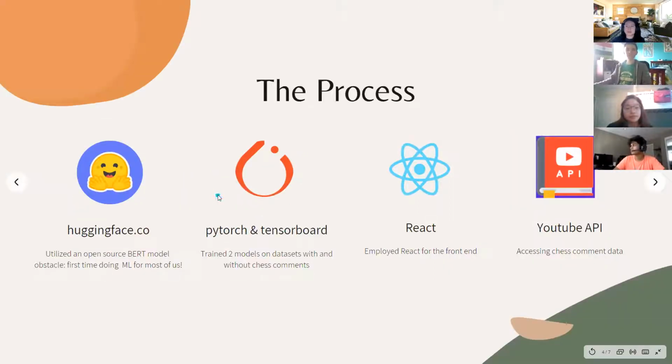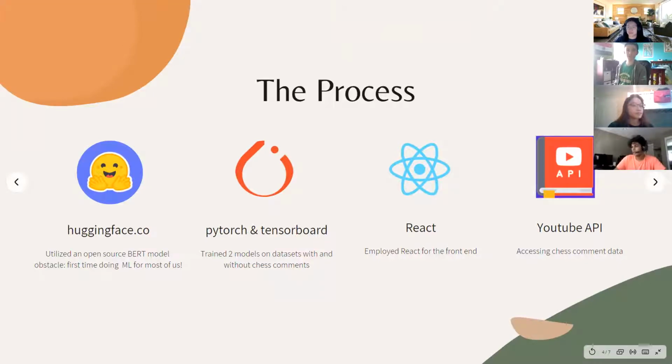And here's our process. Originally we had to scrape some data to train our models to predict hate speech. So we used the YouTube API from Google Cloud, and we also downloaded some information from datasets that already exist from other research papers. We used PyTorch, TensorBoard, and Hugging Face to train our model, and we have a React front end which is connected to an HTTP server run on a Google Cloud Compute Engine for displaying our information.